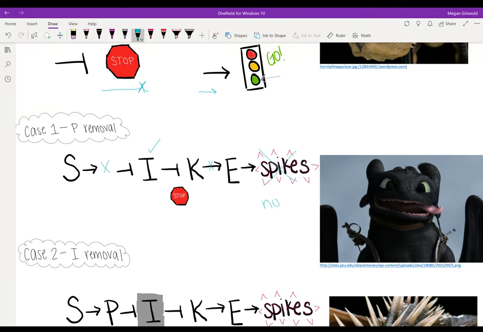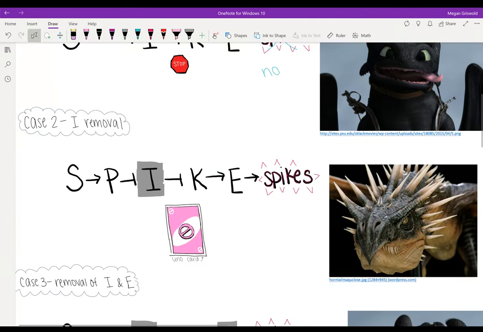In the second case, I has been removed from the network pathway. S will transcribe the P protein, which will inhibit I, but it is missing. So think of an Uno skip card, and we will just go straight to K, because with I gone, it cannot inhibit the transcription of the K protein. K will transcribe E, which will lead to a dragon with genes for spikes like the Hungarian horntail.